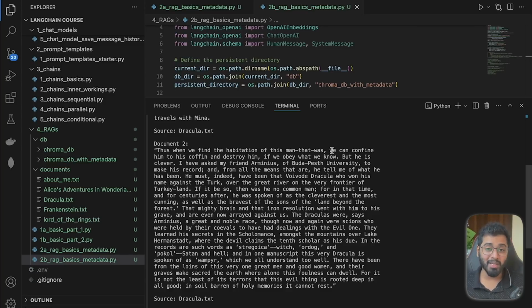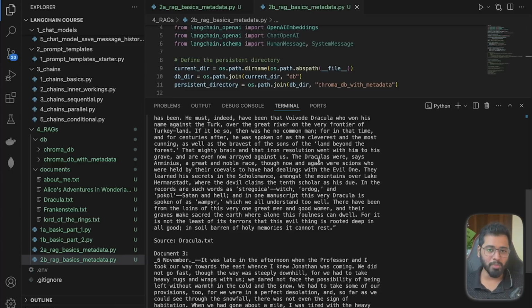So we only have 3 books right now, but imagine 100 books, 1000 books or private company documents, right? And how RAGs basically allow the possibility of chatting with it in natural language and being able to get that answer. So I hope that you're starting to see the power of RAG systems. So that is basically how we can add metadata for each of our chunks, all right?